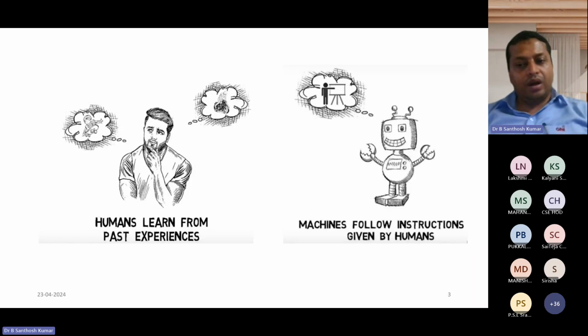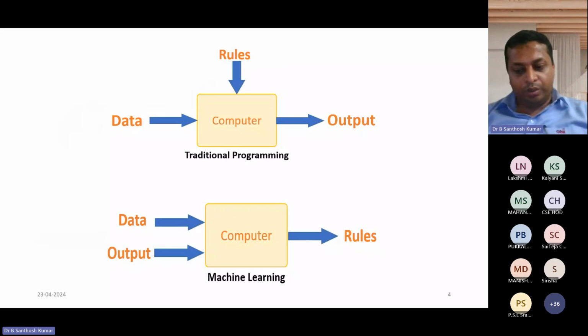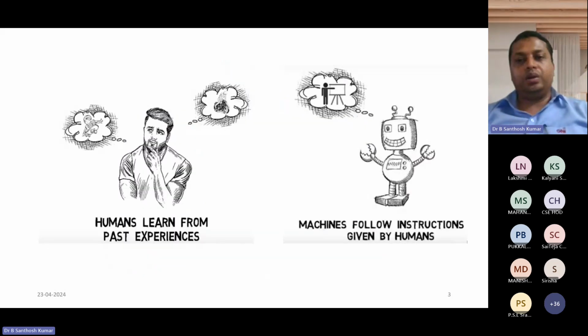But machines will follow that instruction, whatever the human is telling. For example, in the arithmetic program, we are giving the input as C is equal to A plus B. Suppose that in place of that you give C is equal to A plus 2B, then whatever calculations happen will be wrong. The machine won't make any mistakes, but whatever the human gives as input, the machine will react according to that input only.